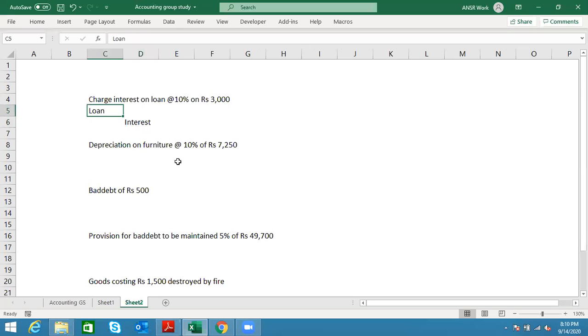Now loan, even if it's there, are we receiving loan or are we paying loan in this transaction? No, we are not dealing with loan. We are rather dealing with interest on loan. That I get, but loan is not getting affected at all. So loan is not the aspect here.